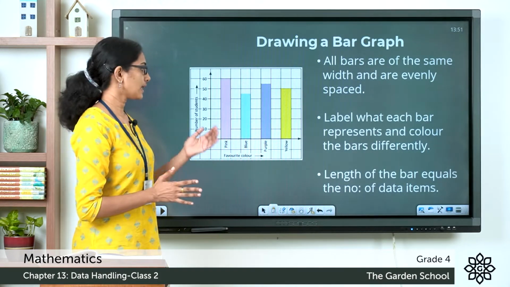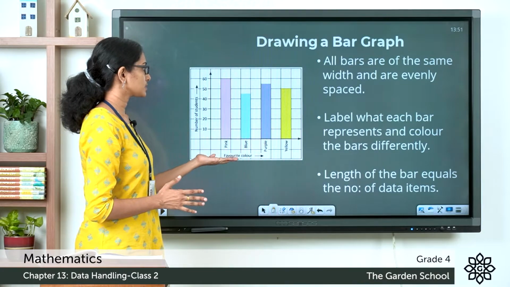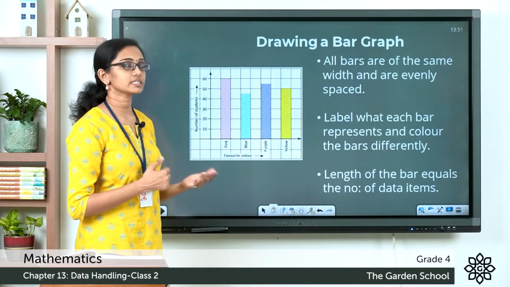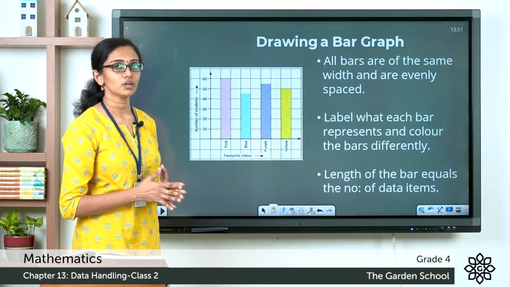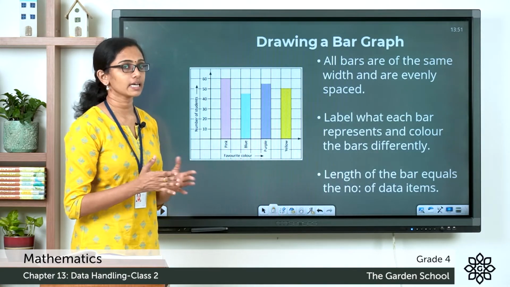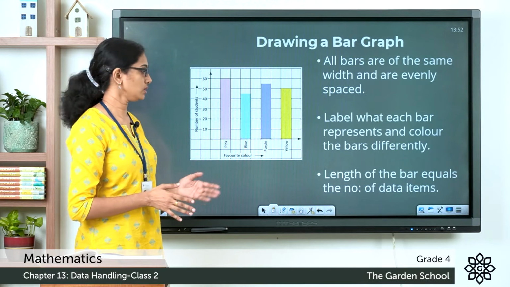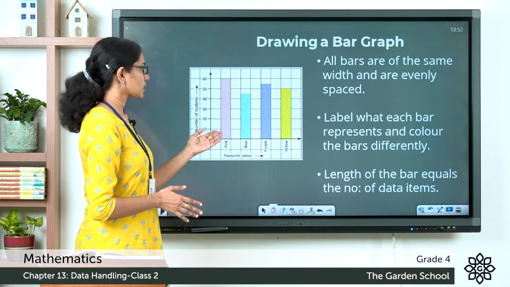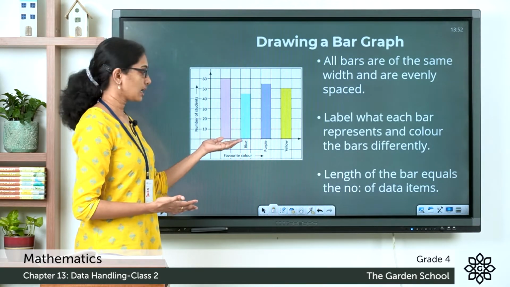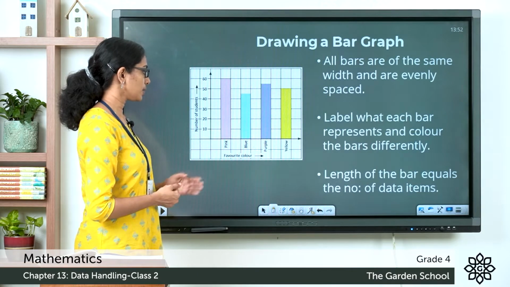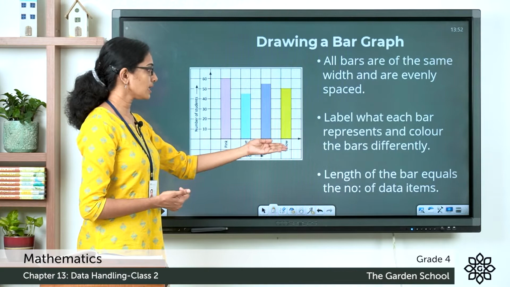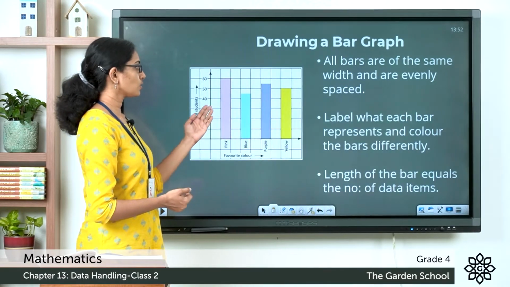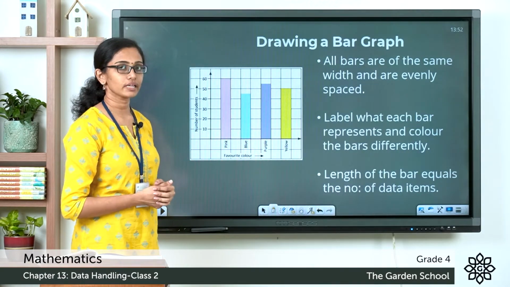And then you have to label what each bar represents and you have to color the bars differently. So for each bar, you should put a label to represent the category of data item. So here in this example, you can see the first strip or the first bar has got a label written down below it, and the label here is pink. The other labels are blue, purple and yellow. And also each bar is colored differently.